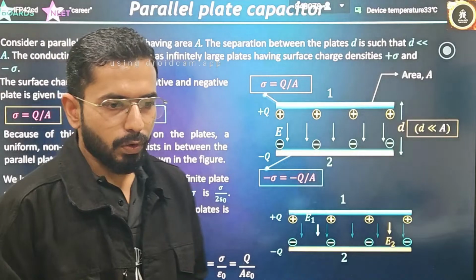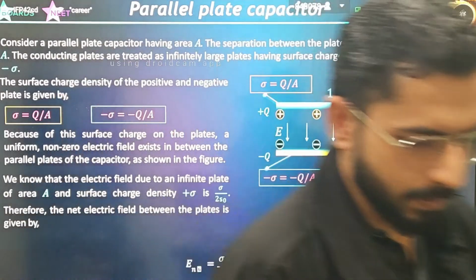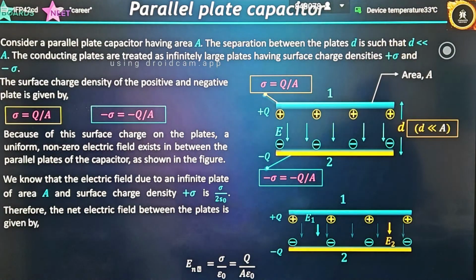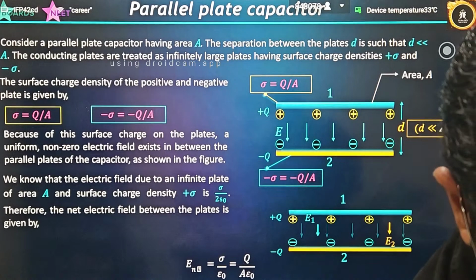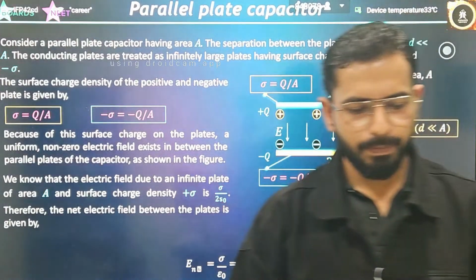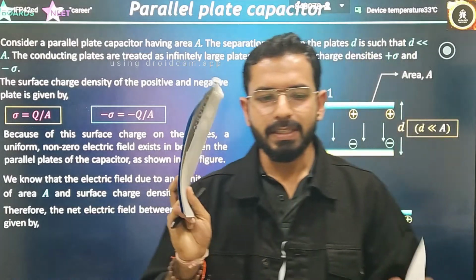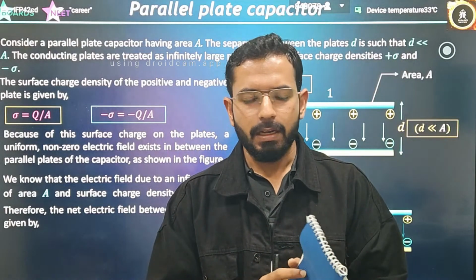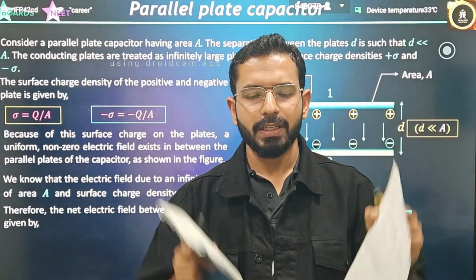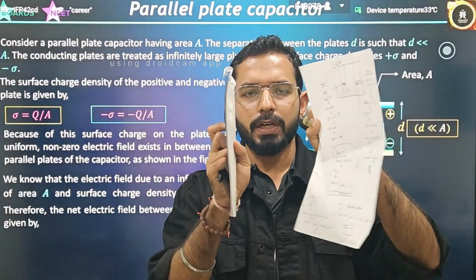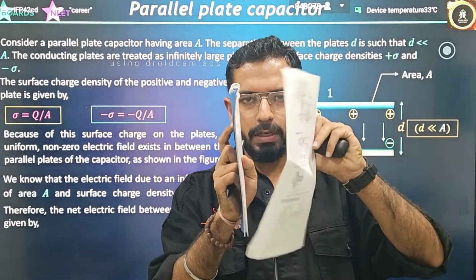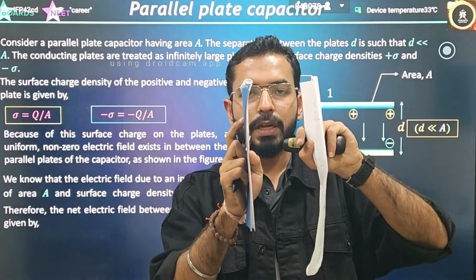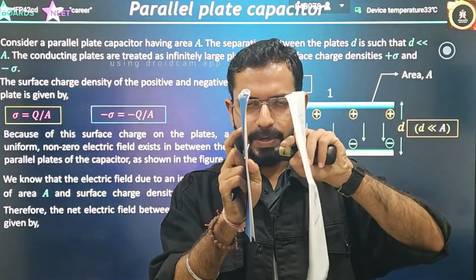So how does it look? A parallel plate capacitor looks like this. Let's suppose these are two plates, and these two plates are conductors. Two conducting plates are there, and I have brought these two conductors close to each other, and this is the distance present between them.